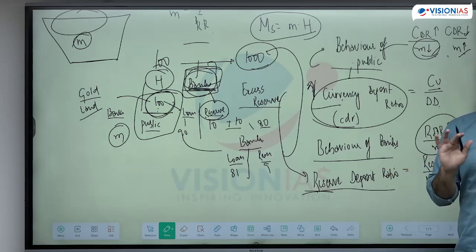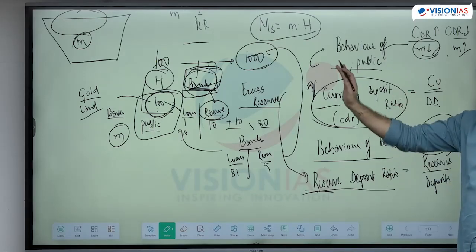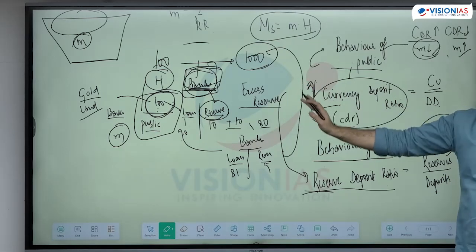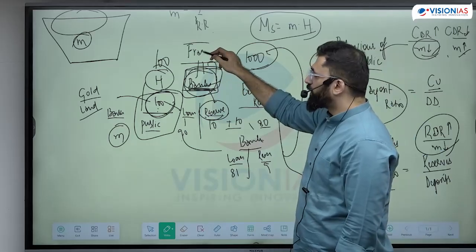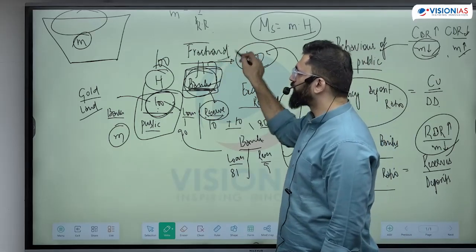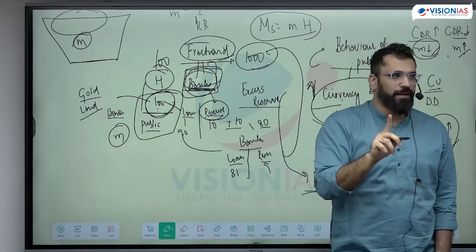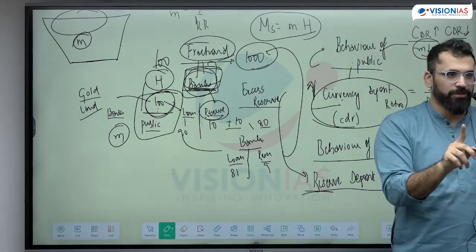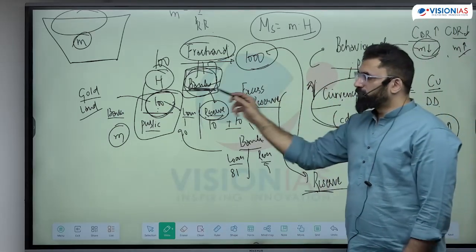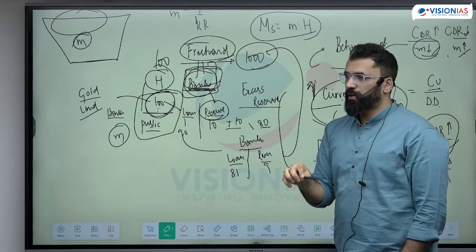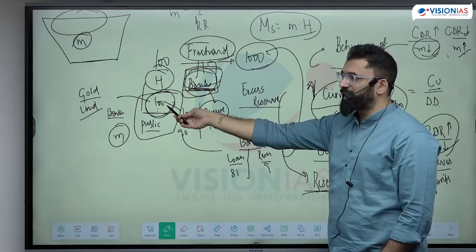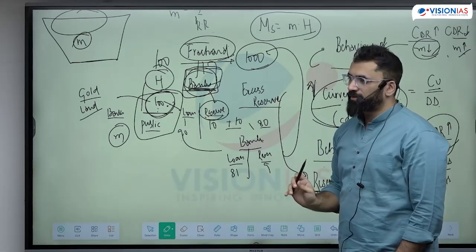Read the chapter on money today. You'll understand what is demand, what is supply, and what is money multiplier, how banks create money. The reason for banks creating money is the fractional reserve system. If it were full reserve, it would be a guardian of your money. It can't give out loans. It is giving out loans, which means 190 exist in the system at the same point. Not everybody is demanding the deposits back. This is why the bank is safe.